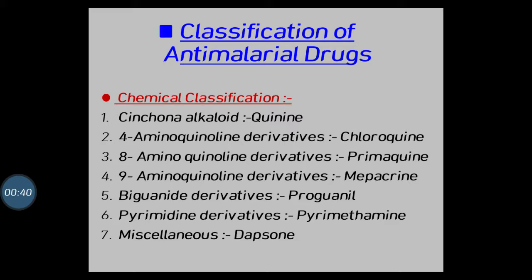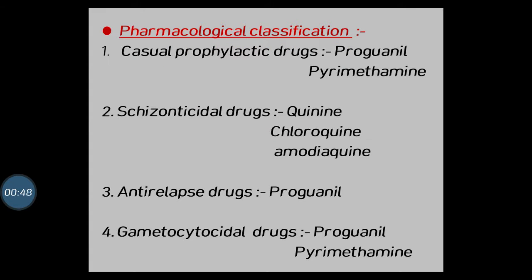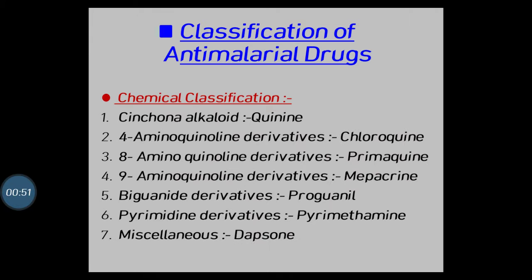Now next, classification of anti-malarial drugs. There are two types. The first type is chemical classification and the second type is pharmacological classification. In the first, chemical classification, there are seven subclasses. First is cinchona alkaloid, second is 4-amino quinoline derivative, third is 8-amino quinoline derivative, fourth is 9-amino quinoline derivative, fifth is biguanide derivative, sixth is pyrimidine derivative, and the last one is miscellaneous.